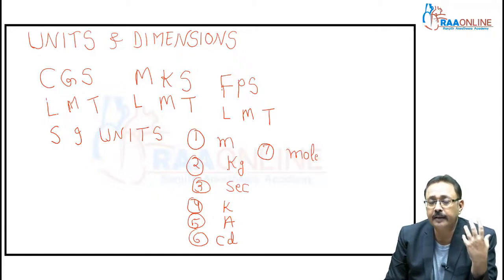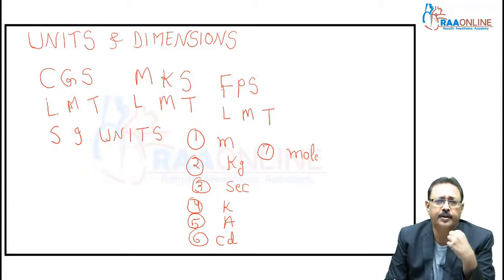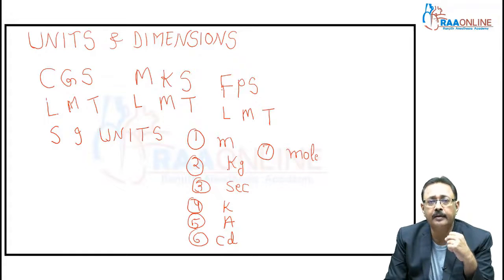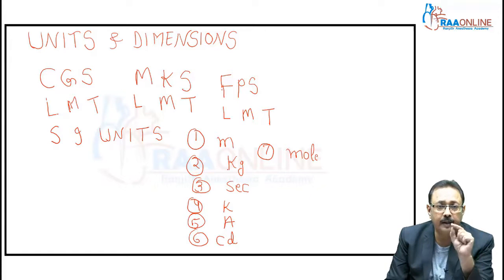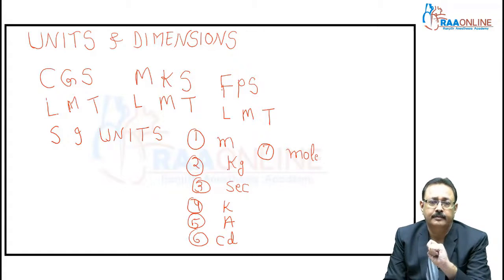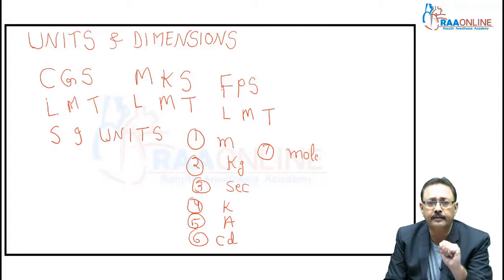But again they thought these units have no relation with angle, and we know there are 2 types of angle. The angle at the center of a circle made by the circumference is known as plane angle.